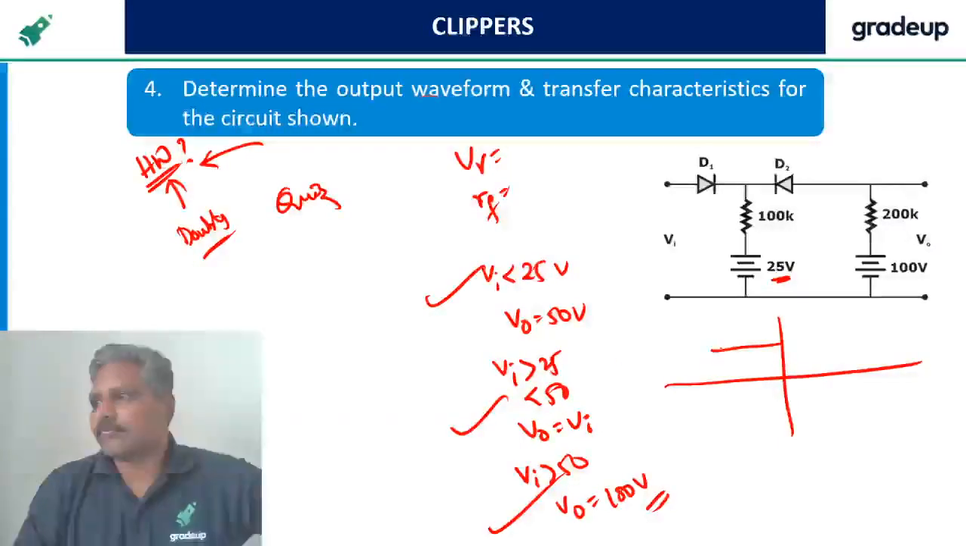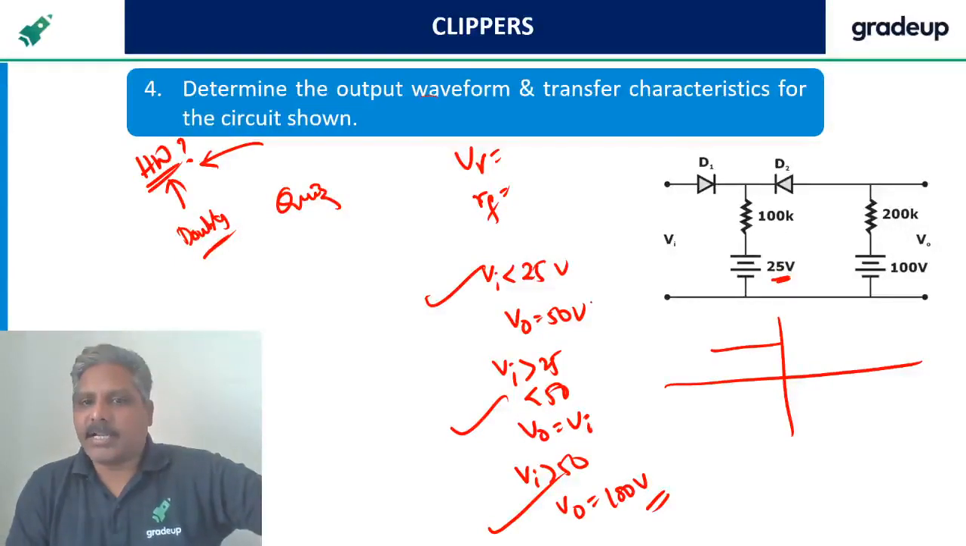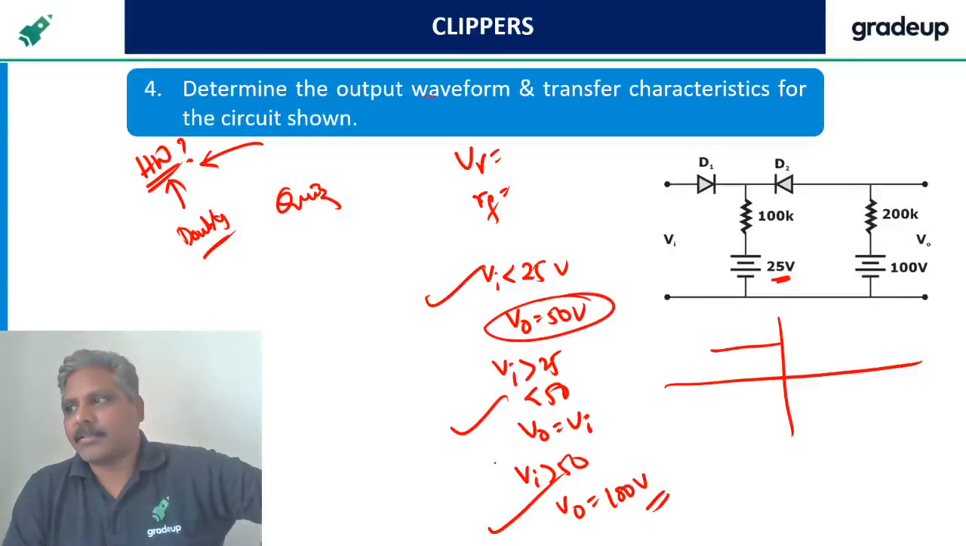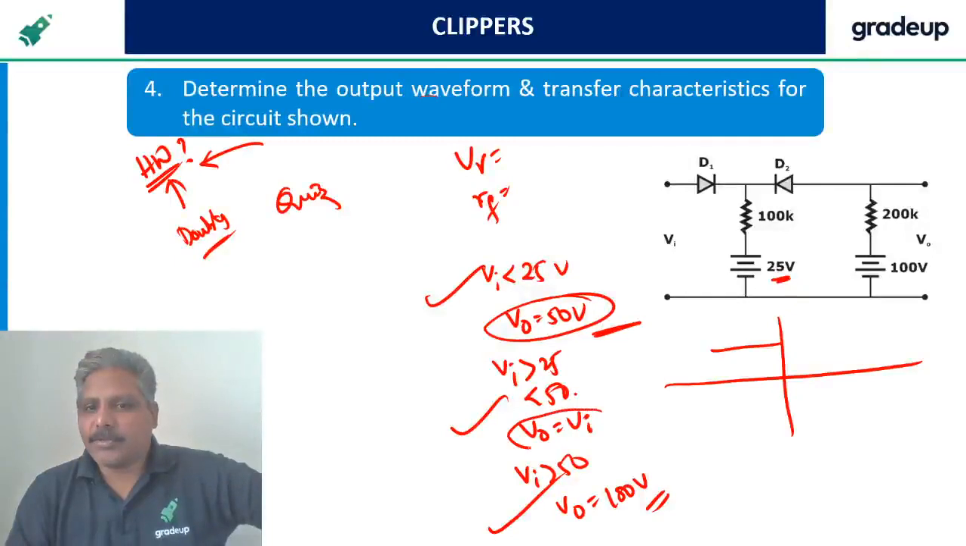You please check it. No, less than 25 V naught is not 100, it is 50. I am not telling you how it is, but you have to do it. Yes, Verma, exactly 50 it is. 25 to 50, V naught is going to be equal to Vi. Greater than 50, it is 100.